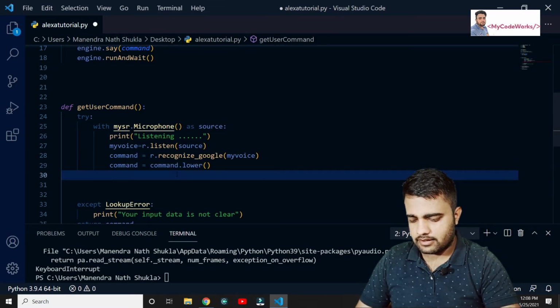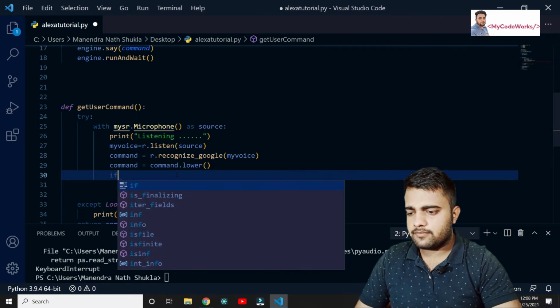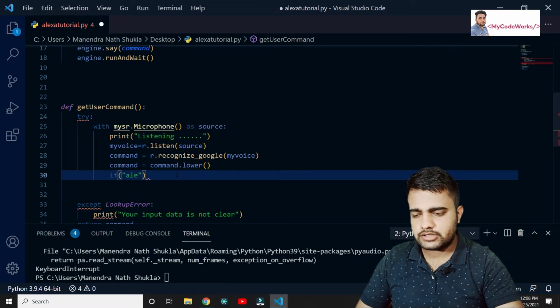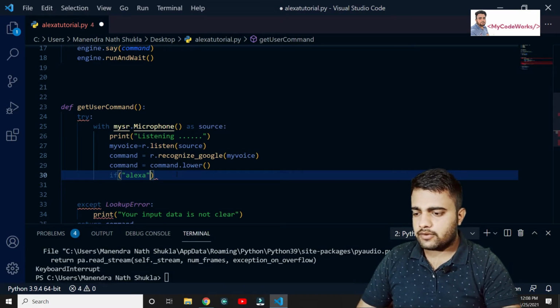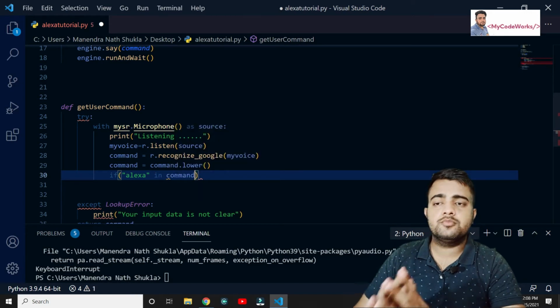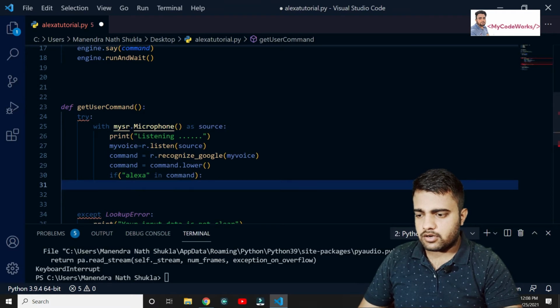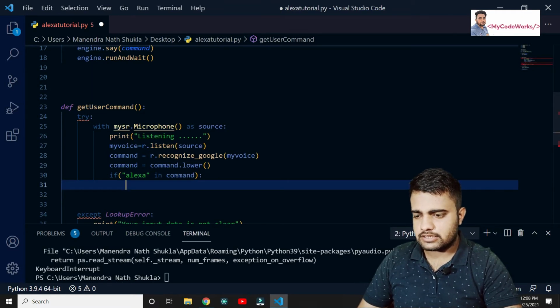If we have Alexa in the command, then only we are going to read it, or perform the things. Then we remove the Alexa from the command: command is equal to command dot replace. String methods are there.